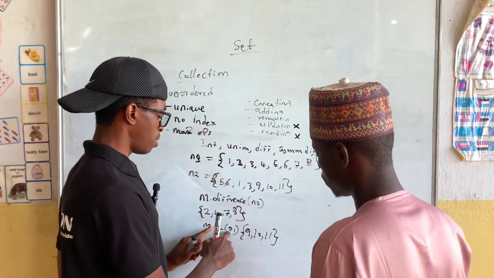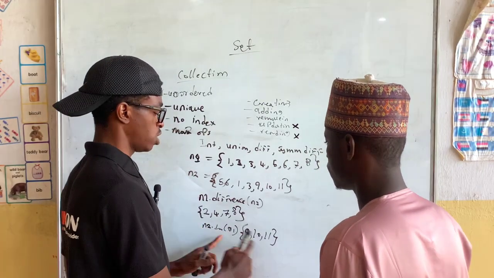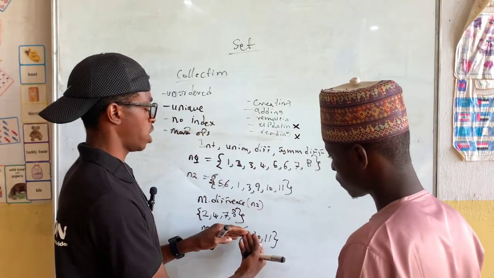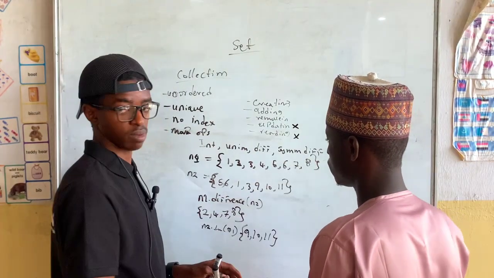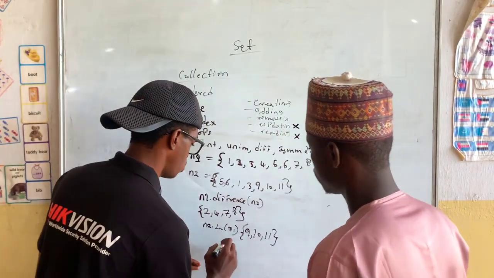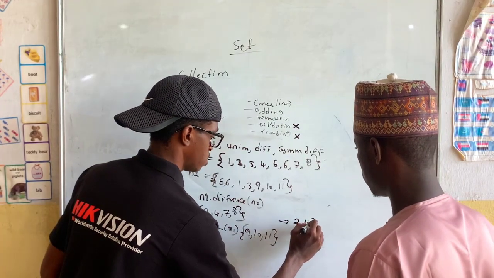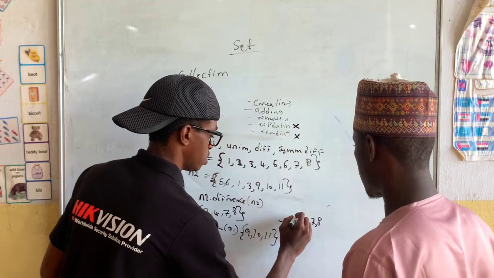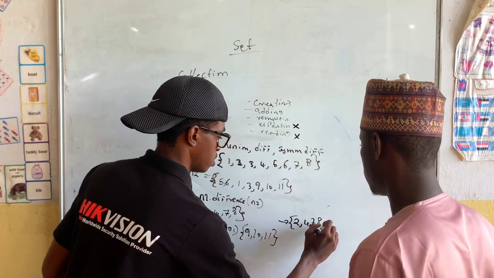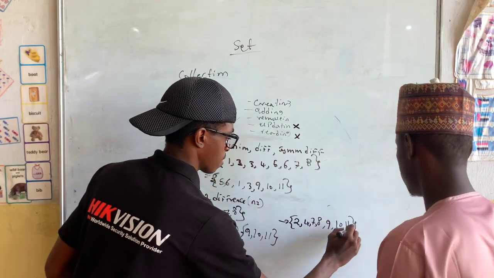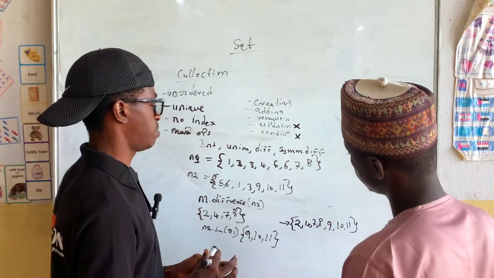And then we remove the elements of n1 from n2, this is what's going to remain. So now we combine them together. This is what we call symmetric difference. So at the end, we're going to have something like this: 2, 4, 7, 8, and 9, 10, 11. So this is symmetric difference.